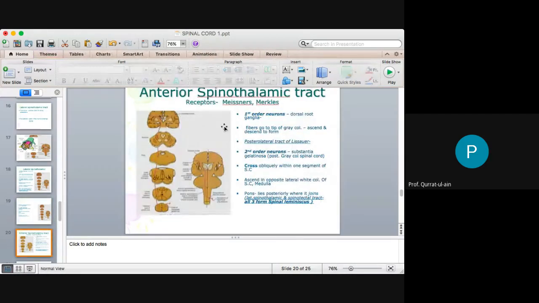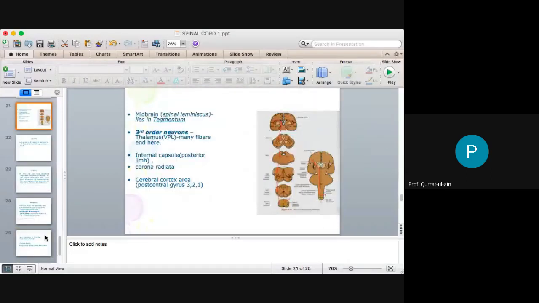And the same is true with the anterior spinothalamic tract. The receptors are for pressure and crude touch, and the first order neuron is the same. Then the posterolateral tract of Lissauer is also formed. The second order neuron is again the substantia gelatinosa. They will cross and move into the anterior white column, and in the pons they will again join to form the spinal lemniscus, which is the same thing. And then the midbrain and the third order neuron into the thalamus, the VPL, then the internal capsule, corona radiata, and the cortex.